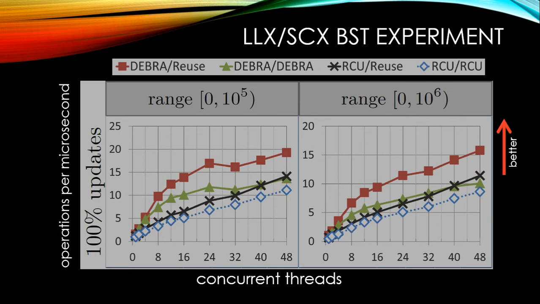And we have 4 different algorithms we're studying. We have Deborah/reuse, which uses Deborah to reclaim nodes and reuses descriptors using our technique. We have Deborah, so Deborah is used to reclaim both nodes and descriptors. We have RCU reuse, so RCU for nodes, reusing descriptors, and RCU.